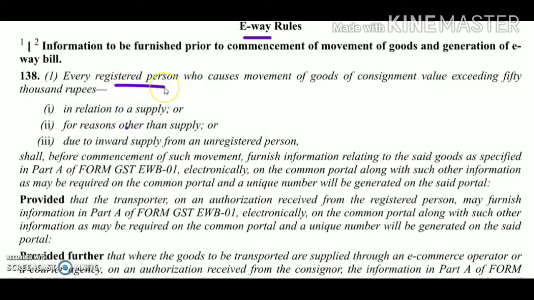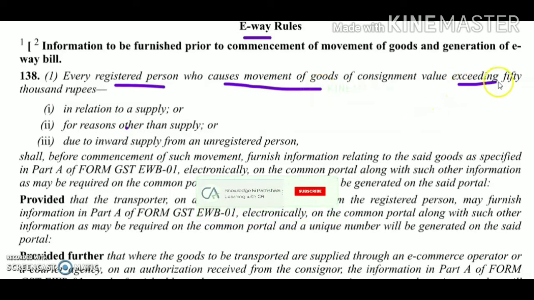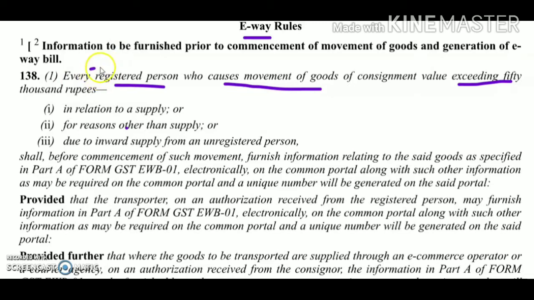The person shall be a registered person. Further, such person is making the movement of goods and the value of such consignment shall exceed rupees 50,000. So if the value is less than or equal to 50,000, then this rule is not applicable. Further, this rule is applicable for the movement of goods, so it is not applicable to services. Further, the word used here is "every registered person," so it is applicable to the registered person.